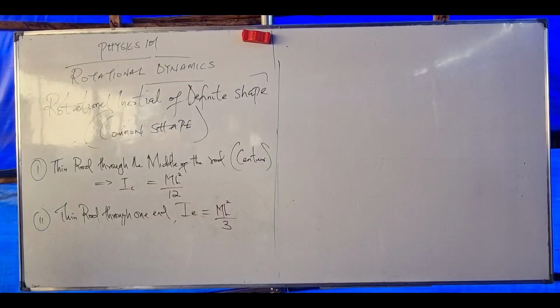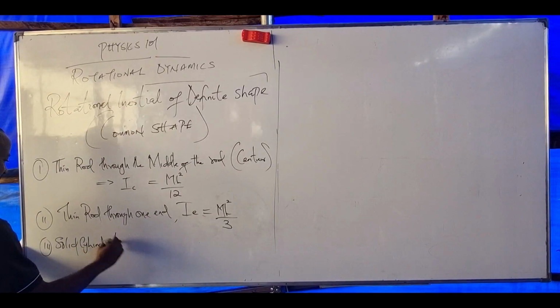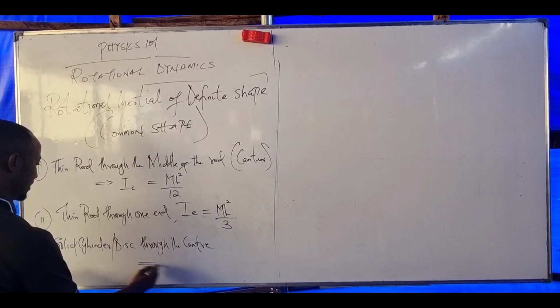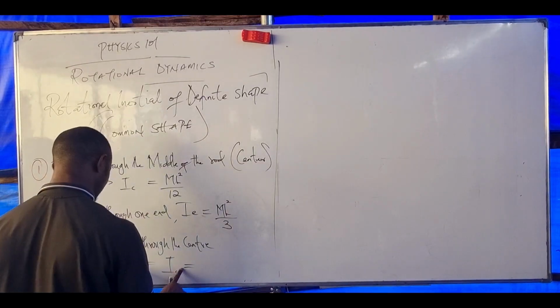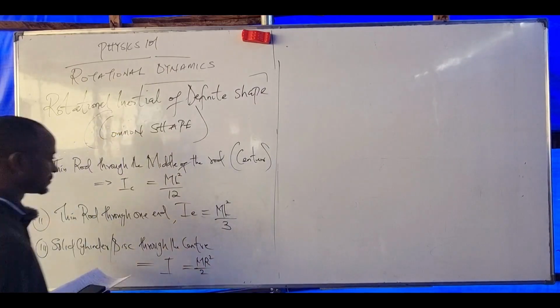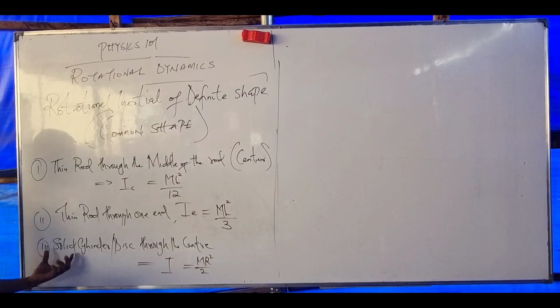Number 3, moment of inertia of a solid cylinder or disc through the center. It is given as I equals, just use I because we only have one, ML square over 2. Now listen, a disc has rotation at the center, likewise a solid cylinder.